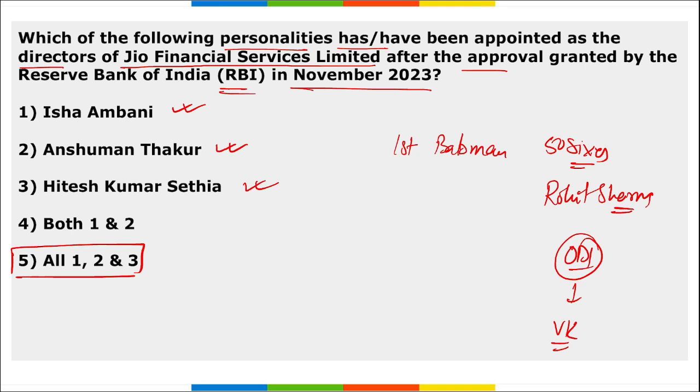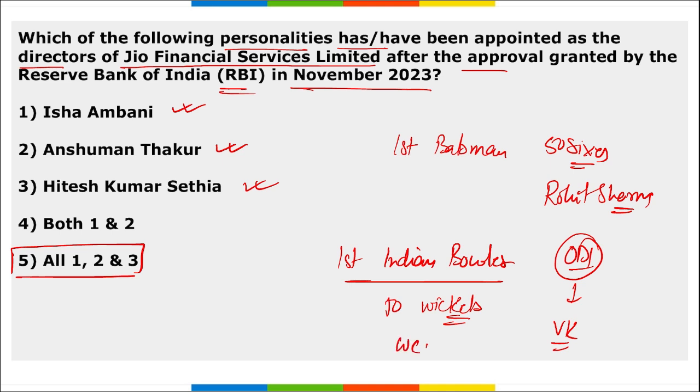Then apart from this, tell me who became the first Indian bowler to take 50 wickets in the World Cup.